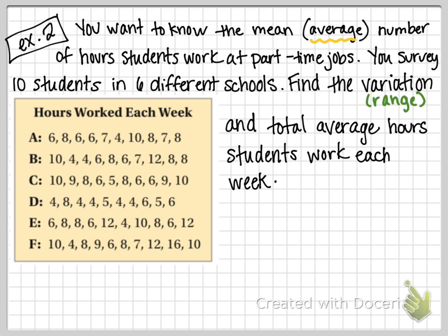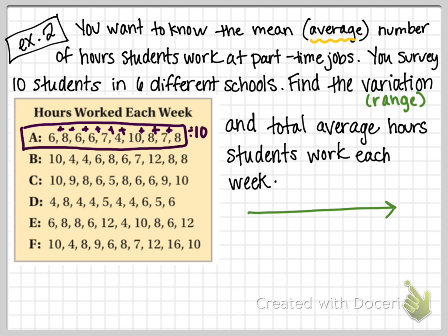So let's find the mean of each of these. Remember, to find the average, we add up all the values. So we would do 6 plus 8 plus 6 plus 6 plus 7 plus 4 plus 10 plus 8 plus 7 plus 8 and divide by the number of values there are. And there are 10 values because we surveyed 10 people.